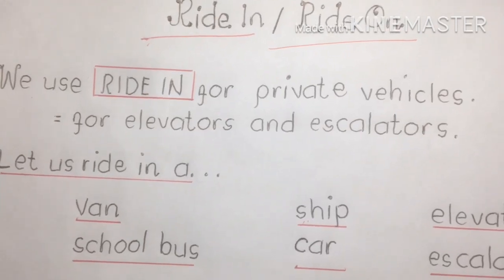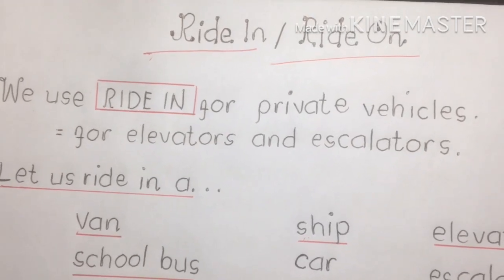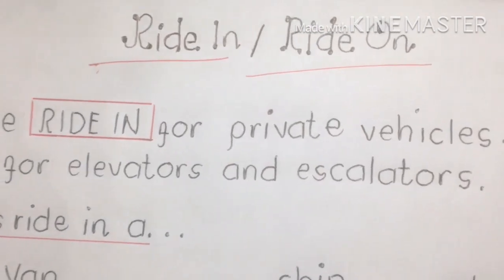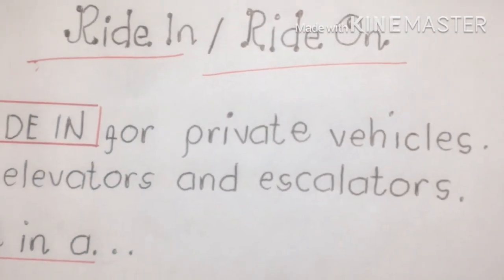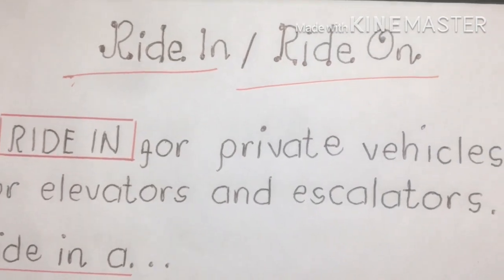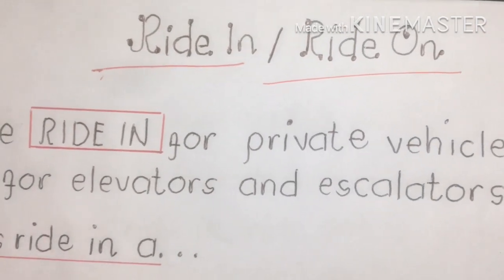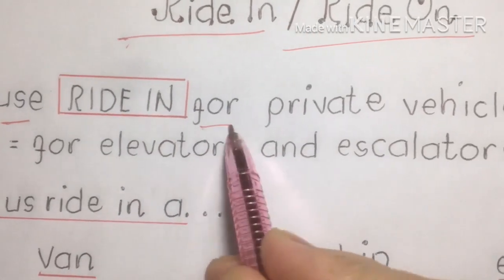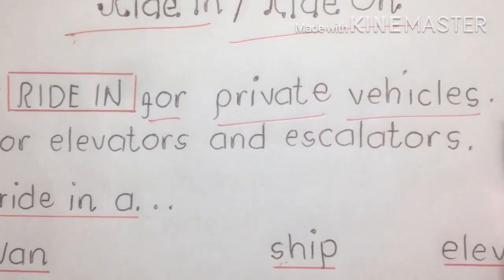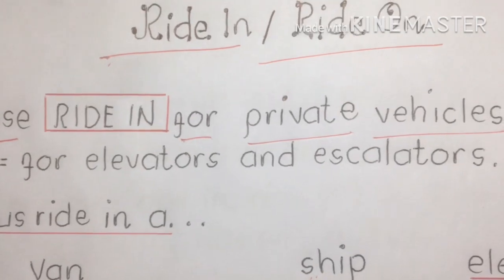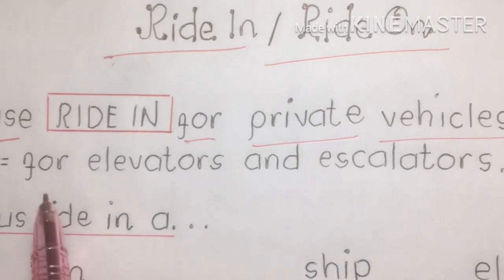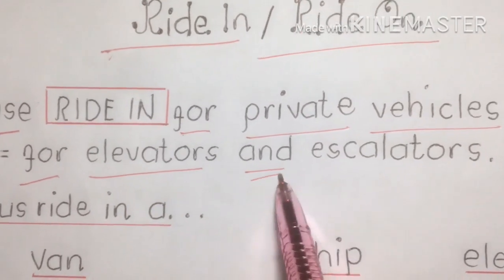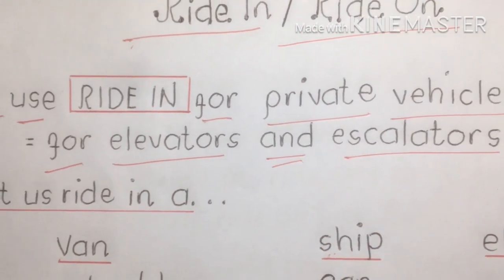Here we go. We have here a definition of ride in and ride on. When do we use ride in or ride on? Because there are also exemptions, class, on when to use ride in and ride on. We use ride in for private vehicles. And what are those private vehicles? So for example, elevators and escalators.